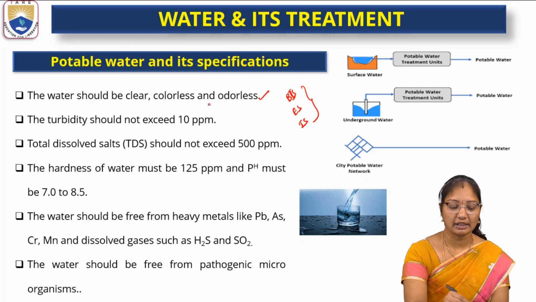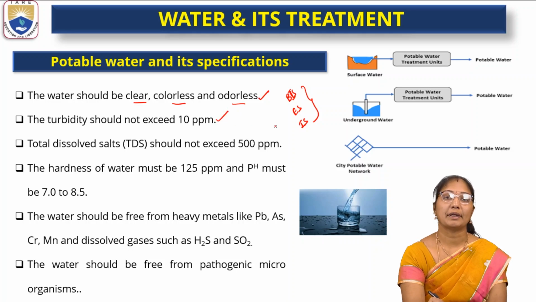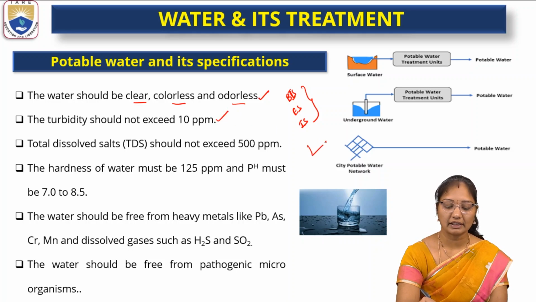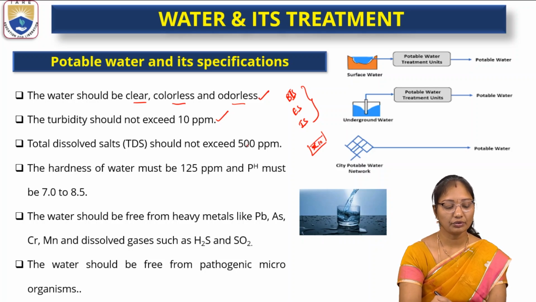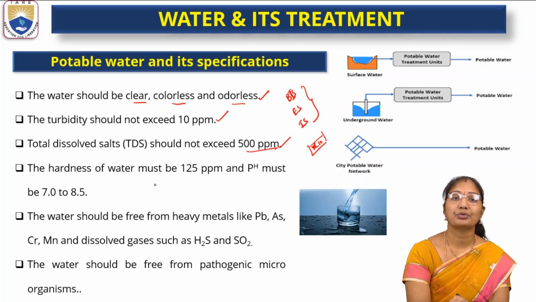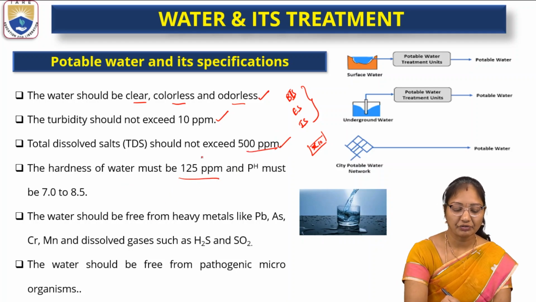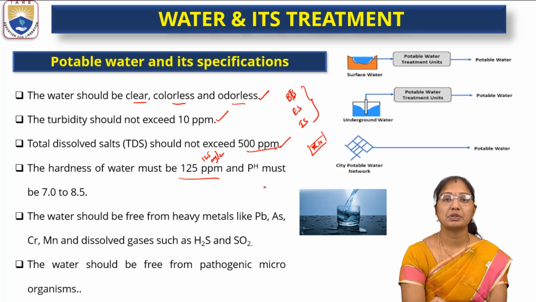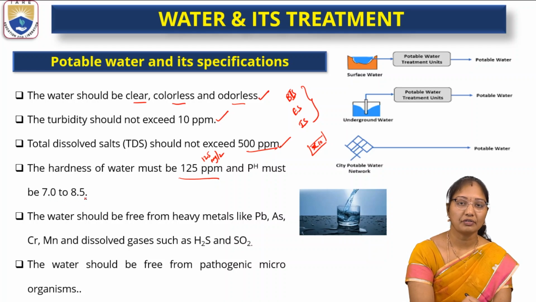The water should be clear, colorless and odorless. It should be free from any color and odor. The turbidity should not exceed 10 ppm. Turbidity is nothing but the suspended particles. So it should be less than 10. Then TDS should not exceed 500 ppm, and the hardness of water should be 125 mg per liter. The pH should be 7 to 8.5, so it should be neutral to alkaline.